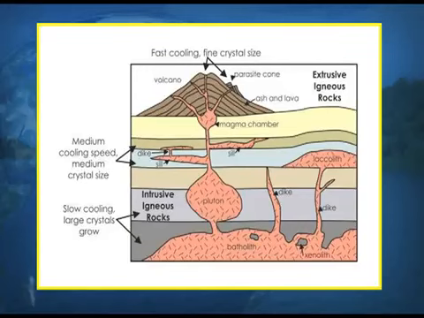So, in the picture you can see the lava finding its way to come out of the earth. When it comes out through vertical cracks, this is known as a dike. When it comes out through horizontal cracks, it is known as a sill. The rocks which are formed beneath the surface of the earth are known as batholith, and the rocks which are formed on the surface of the earth are known as laccolith, or we can call them extrusive rocks also.